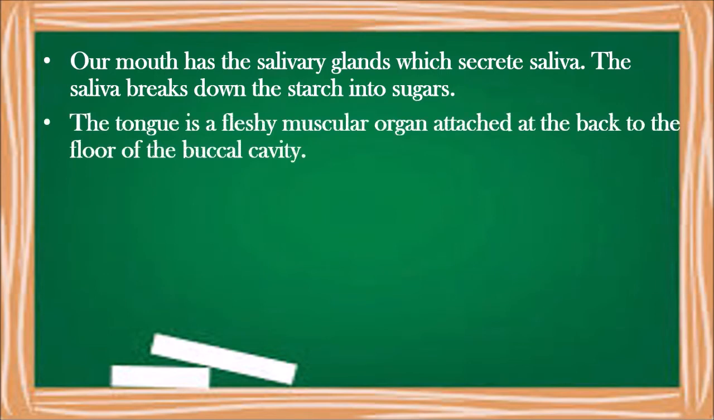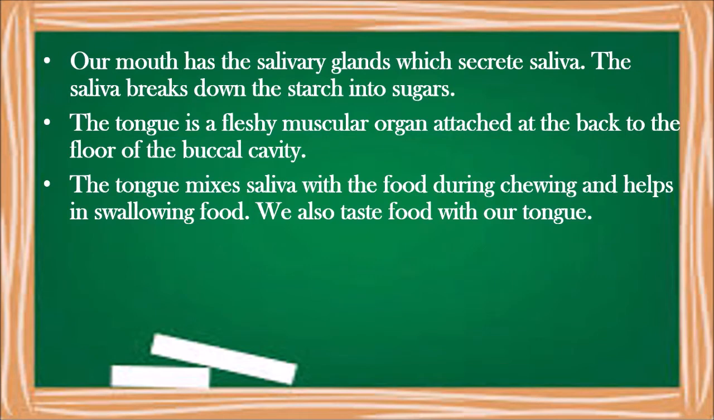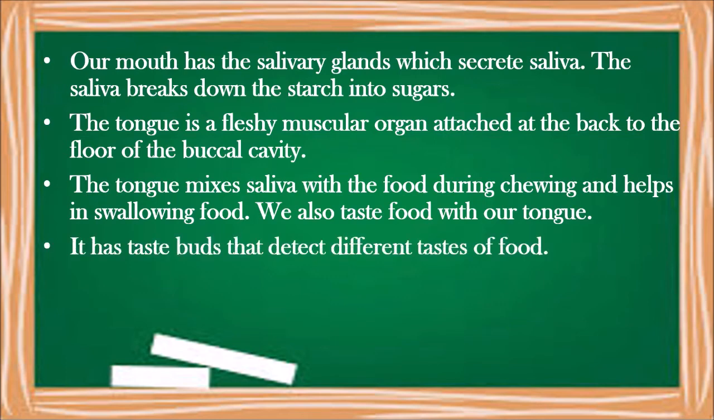Now, the tongue. The tongue is a fleshy muscular organ attached at the back to the floor of the buccal cavity. It is free in the front and it can move in all directions. The tongue mixes saliva with the food during chewing and helps in swallowing the food. We also taste food with our tongue. It has taste buds that detect different tastes of food. They are like tiny bumps on your tongue.